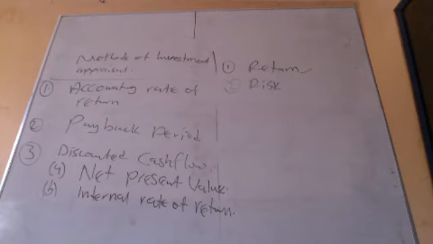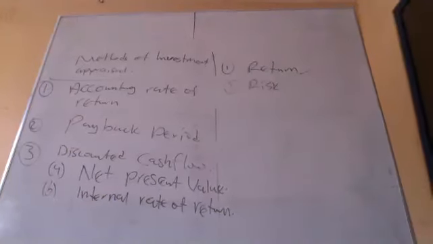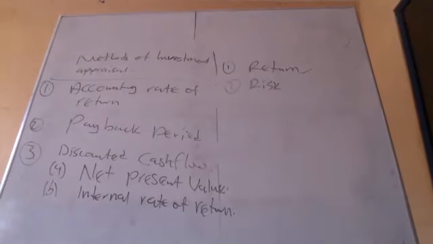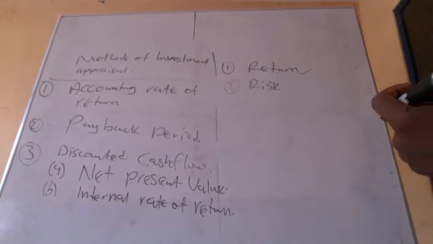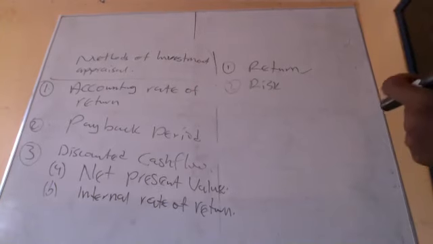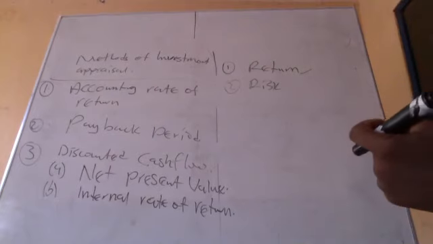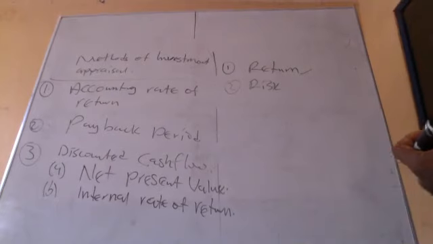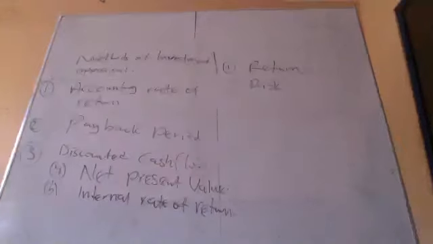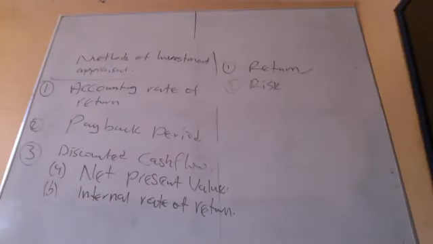It can be accounting rate of return versus payback, or payback versus NPV. Then we move on. We will start with accounting rate of return, then go to payback, and finally land on NPV. Then we are done. So this is a journey.